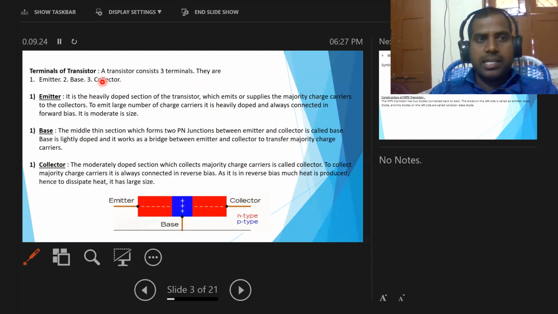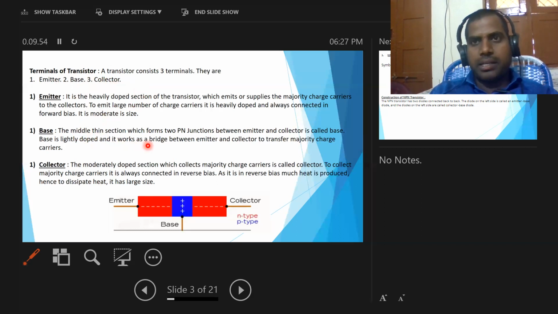So once again, every transistor consists of three terminals. They are emitter, base, collector. Emitter is a heavily doped region. It always supplies or emits the majority charge carriers. And base is the thin section in between emitter and collector.